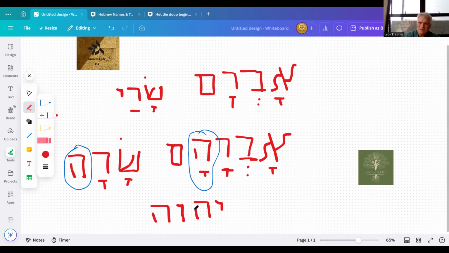And there's two heys in this name, confirming the covenant with Abraham and Sarah. And God entering the presence of Abraham and Sarah fulfilled the covenant. And without God, that covenant could not be fulfilled.